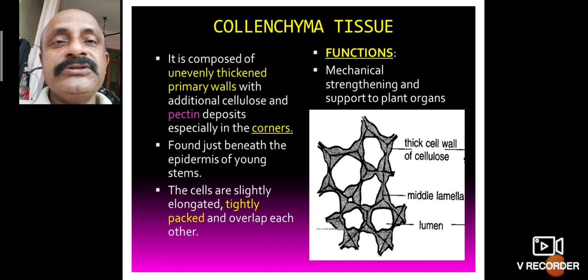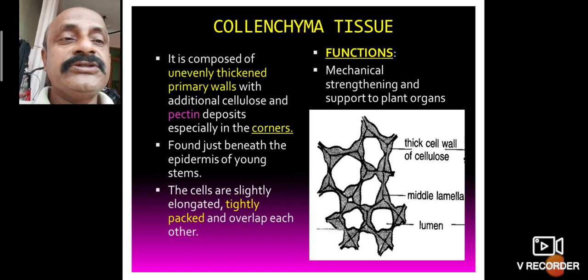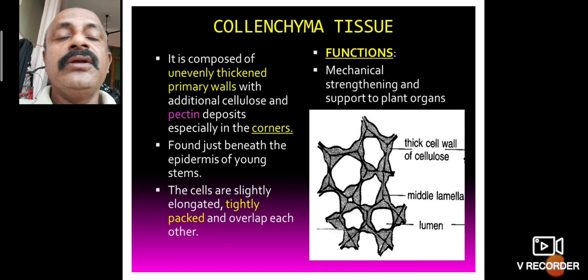The pectin substance is deposited especially in the corners of the cells, which helps give additional support to the plant and does not damage too easily.